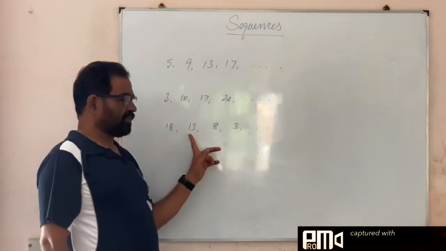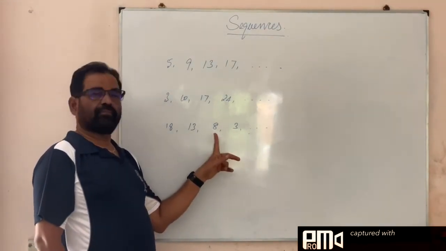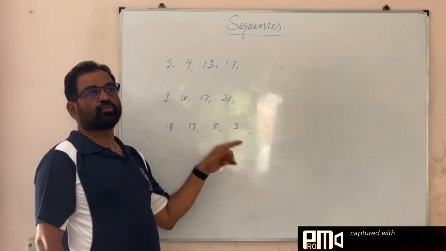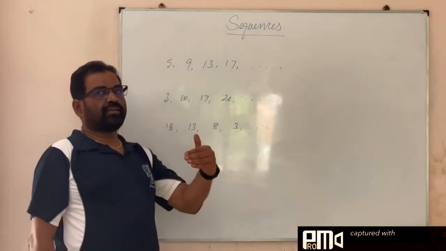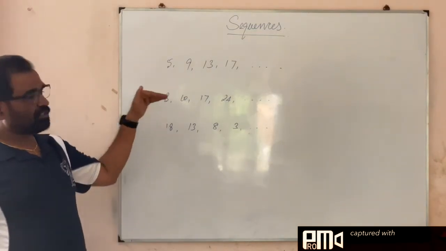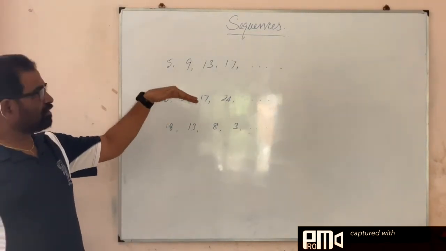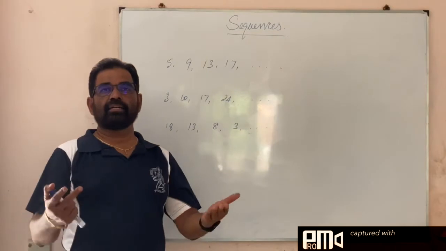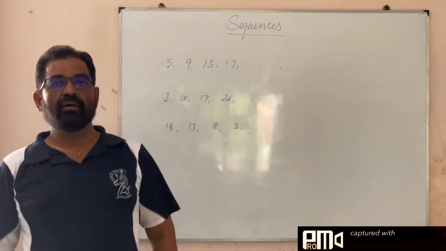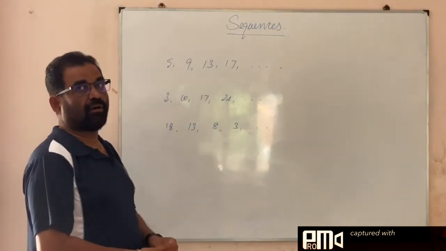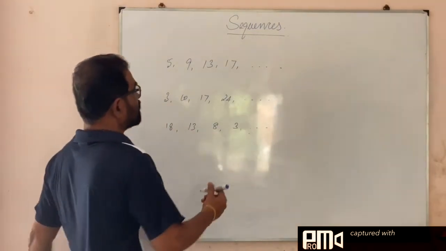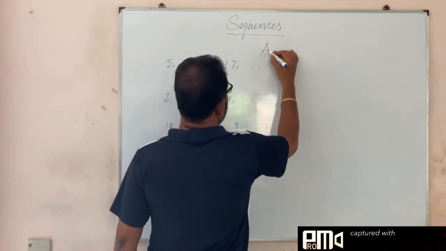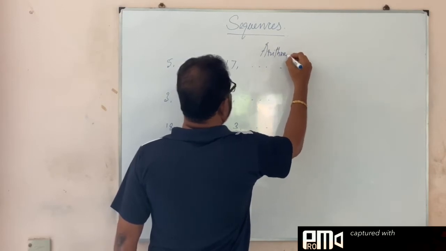See, 18 minus 5, 13 minus 5, 8 minus 5. So minus 5 is the common difference here. If there is a common difference between two continuous numbers, that type of sequences are called an arithmetic sequence or arithmetic progression.